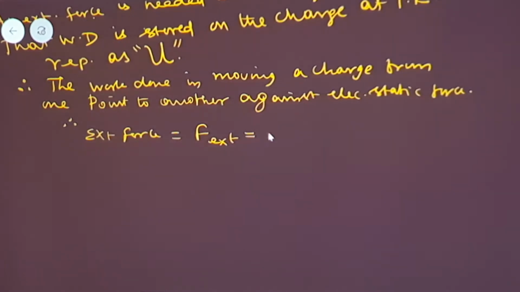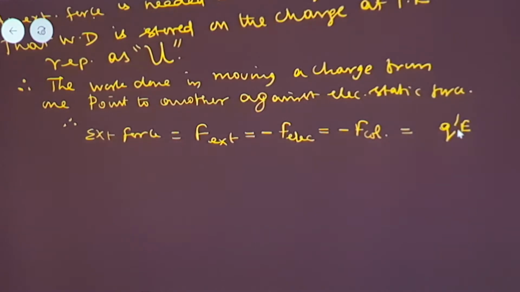This F external is equal to minus of F electrostatic, because the external force applied should be either equal to electrostatic force or Coulomb force, either equal or greater than this electrostatic or Coulomb force. What is this electrostatic or Coulomb force? The charge is considered to be Q dash placed inside the electric field. So we can say that the Coulomb force is E into Q dash or Q dash into E.